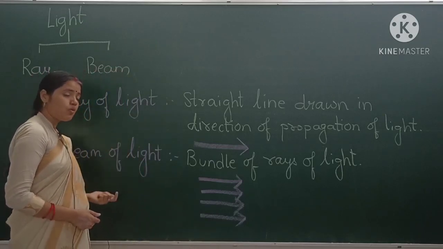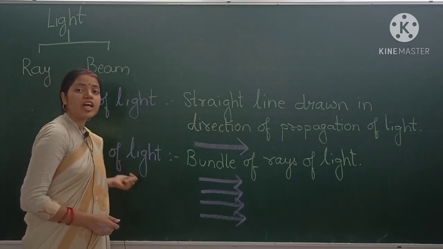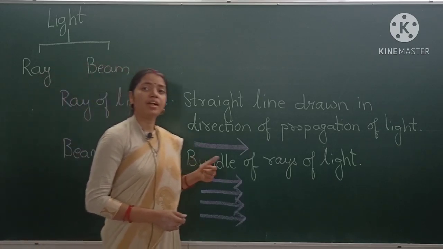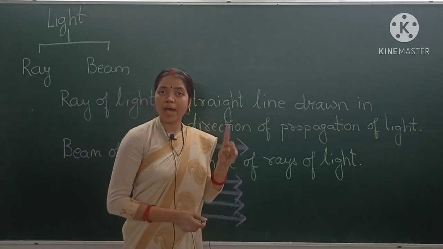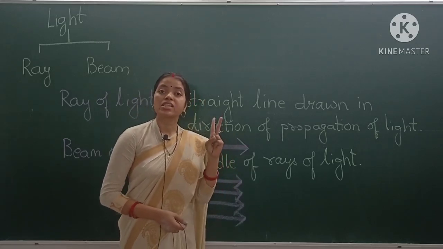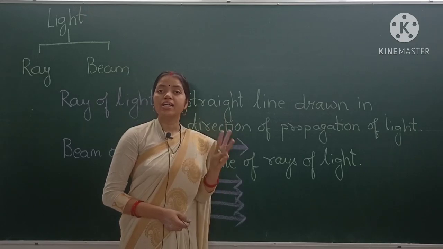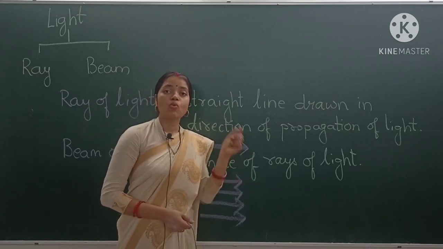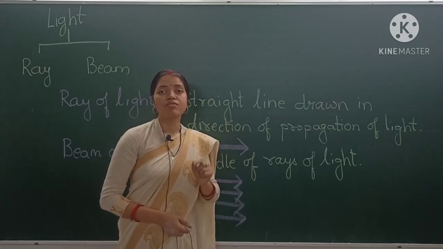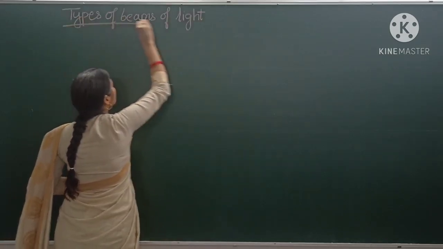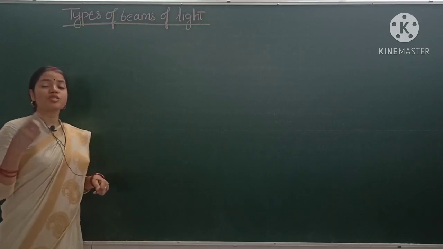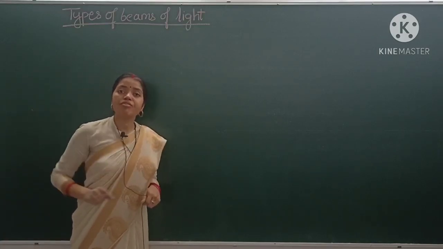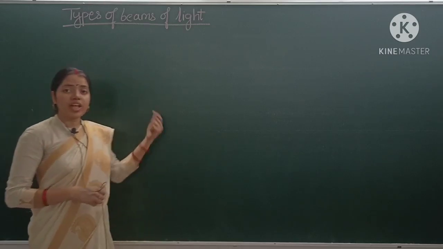Understood, students? Now there are three types of beams of light. What are those three types? First one is parallel beam of light, second one is convergent beam of light, and third one is divergent beam of light. So let's see what those three types of beams of light are. What is beam of light? A bundle of rays of light is called a beam of light. Understood? Now what are the types of beams of light?